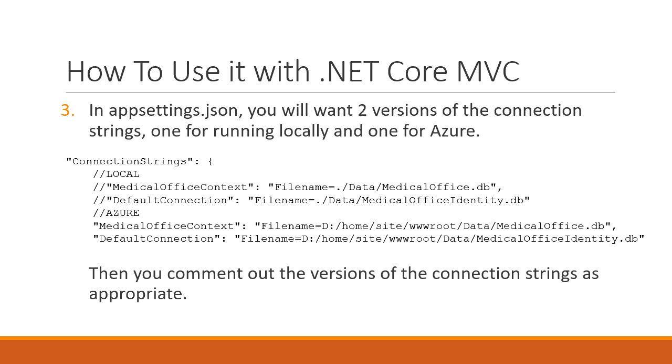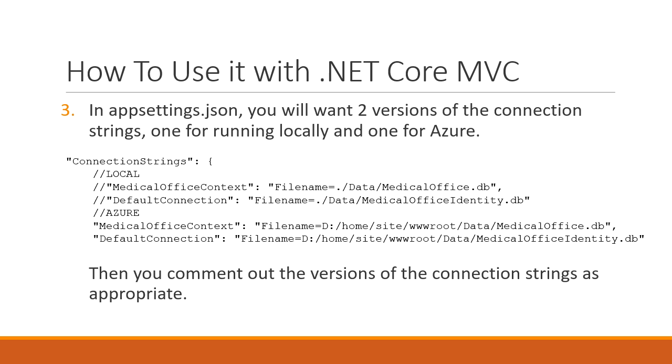Because we can easily have multiple SQLite databases and access them simultaneously. So the difference between the local and the Azure versions is just the path. You'll be interested to note that when your app is published to Azure, the path for the root of your website is always the same. At least it has been for the last few years. They don't promise it'll never change, but it hasn't so far.